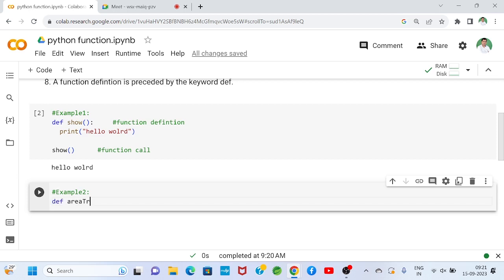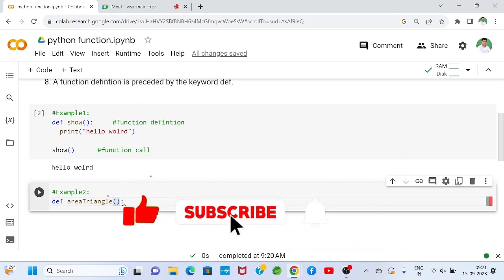Let my function name be area_triangle, whatever I can write. Then within brackets, whether I will take arguments or not, how will I know? You remember one point: if your problem statement or task has some input requirements. Now we will do a little bit of analysis. Area of a triangle is 0.5 into base into height. So input base and height values, then one output value we will get.